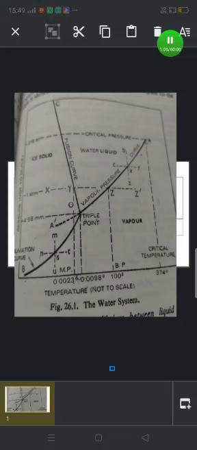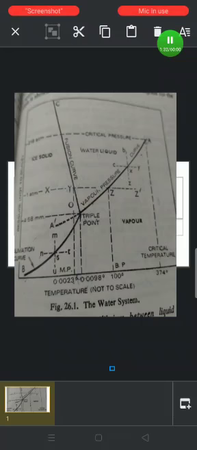Thus, the degree of freedom of the system is 1. That is, the system is univariant. So, this is predicted by the phase rule. F is equal to C minus P plus 2, is equal to 1 minus 2 plus 2, is equal to 1. At 100 degrees centigrade, the vapor pressure of water equals the pressure of atmosphere, 760 millimeter. This is therefore the boiling point of water.